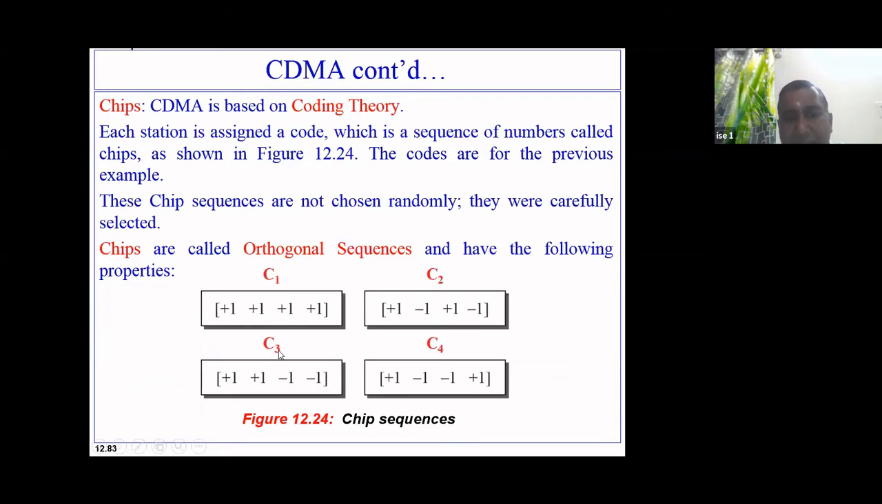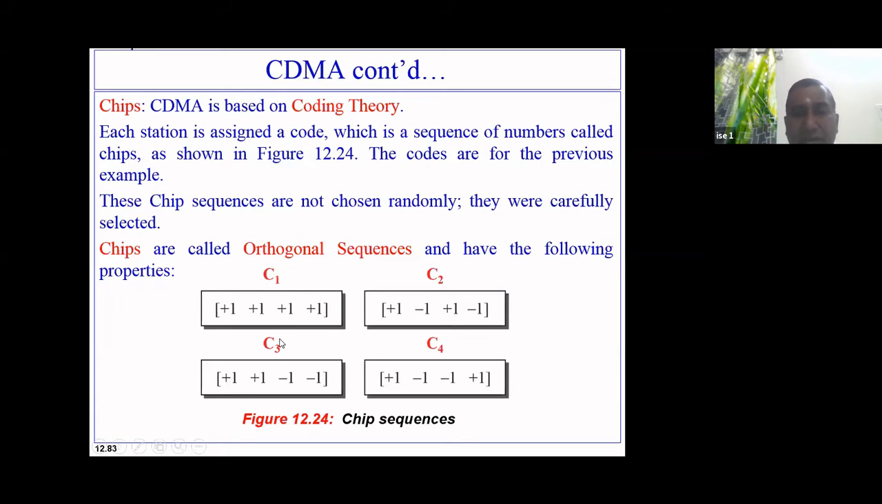So next, C3 is taken as plus 1 plus 1 minus 1 minus 1, and C4 is taken as plus 1 minus 1 minus 1 plus 1. I insist that you should write all these codes on the sheet of paper which you have brought, with pen or pencil. Make it fast. Write these sequences immediately. So these are called chip sequences. And these are called orthogonal sequences.